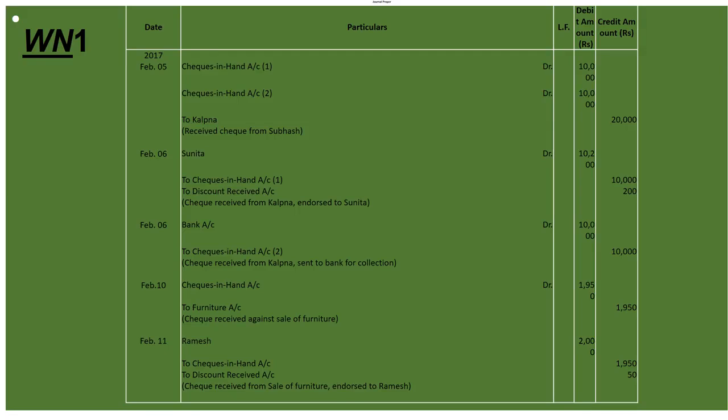And on Feb 10, that is checks in hand account debit to furniture. Check received against sale of furniture, that will be 1,950. On Feb 11, it is Ramesh account debit to checks in hand to discount received. So in front of Ramesh we will write debit 2,000, and checks in hand 1,950, and discount received 50. So his narration will be check received from sale of furniture and endorsed to Ramesh. Fine.